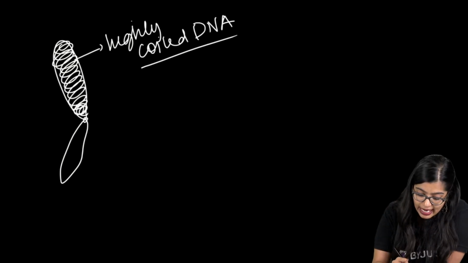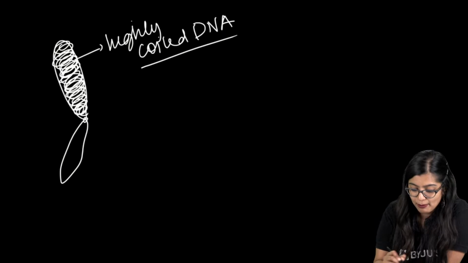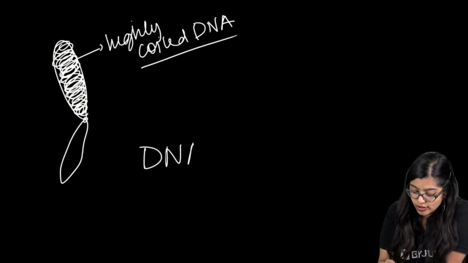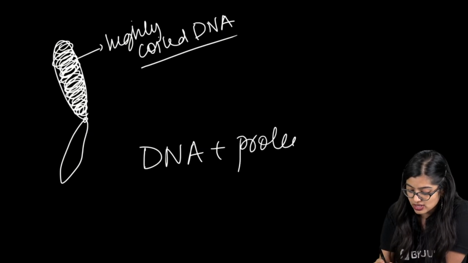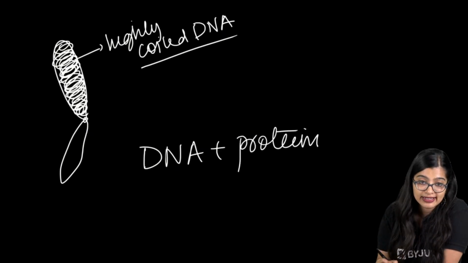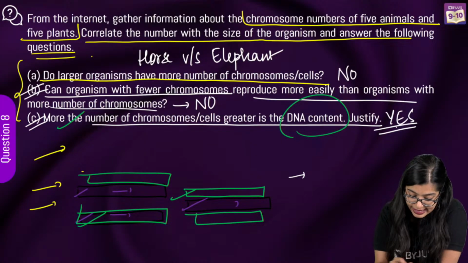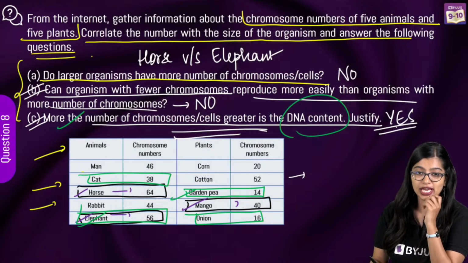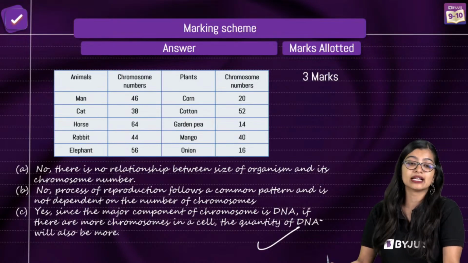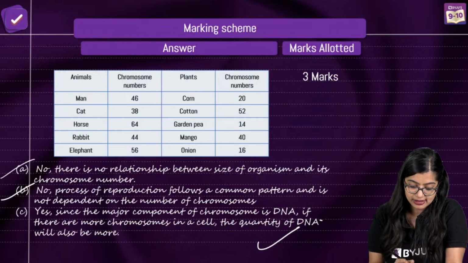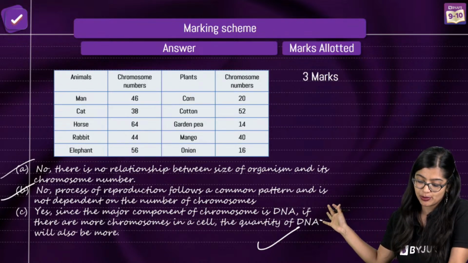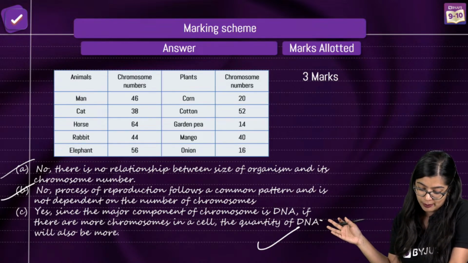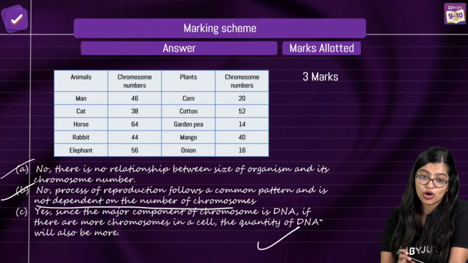Now at the end of the day, if you see, right, more number of chromosomes that are there is with respect to the fact that there is more DNA and of course the respective proteins. Which is why at the end of the day, we are able to justify it in this manner, okay? So this is the answer to the question with all the three parts. So first part is no, there is no relationship between size of an organism and chromosome number. No process of reproduction follows a common pattern and it is not dependent on the number of chromosomes, right?